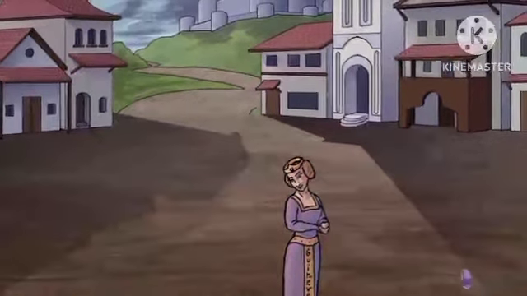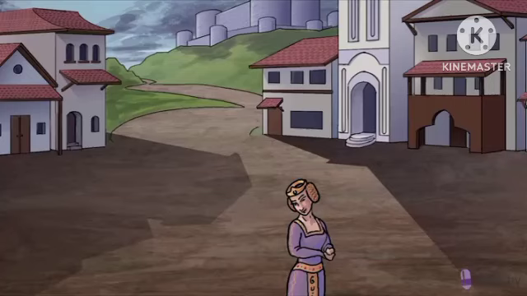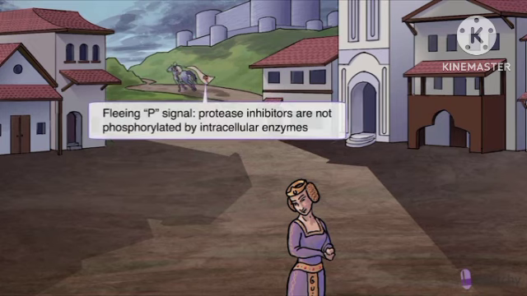First, notice in the background that we can see Camelot in the distance. Again, to remind you that these are not Knights of the Round Table and do not need a phosphorylation signal. Let's sketch in a knight riding furiously toward the castle with phosphorylation signal scroll in hand to alert King Arthur of the evil retroviral wizard's imminent return. But Guinevere and the protease inhibitors are acting on their own. They do not need intracellular activation.